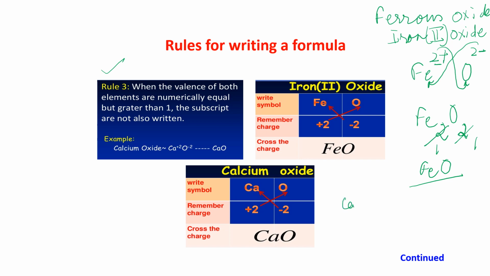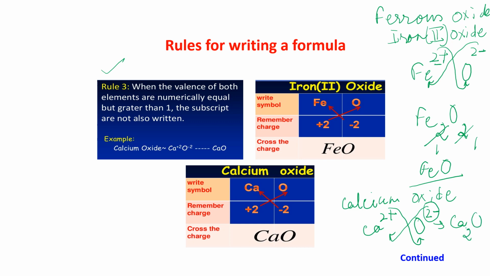Similarly, calcium oxide. The symbol of calcium is Ca. The valency is 2 plus. And oxide is oxygen with the valency 2 minus. Now again crisscross. With Ca, this minus 2 will come, that means 2 will come. And with oxygen, this 2 will come. Now 2 and 2, so what will I do? 2 ones are 2, 2 ones are 2, so reduce. So I am getting 1 and 1. So it is CaO. Am I clear to you?